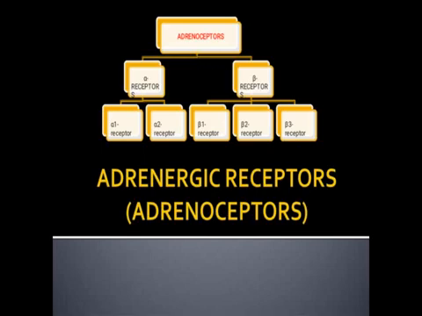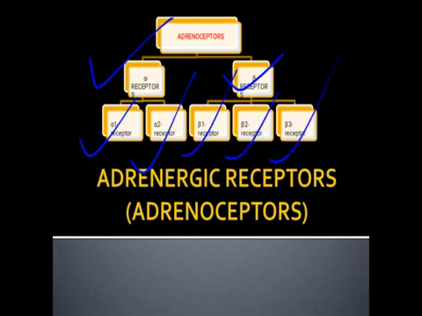So these are adrenoreceptors. They are classified into two types, alpha receptor and beta receptor. Alpha receptor is again classified into two types, alpha 1 receptor and alpha 2 receptor, while beta receptor is classified into three types: beta 1, beta 2, and beta 3 receptor.